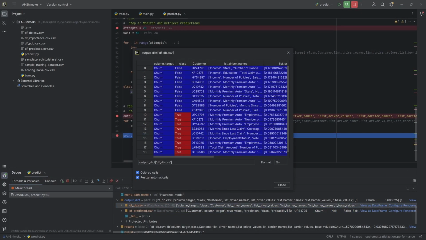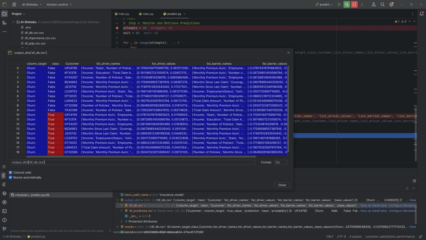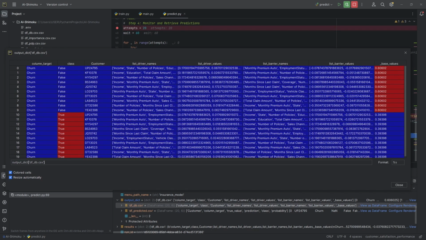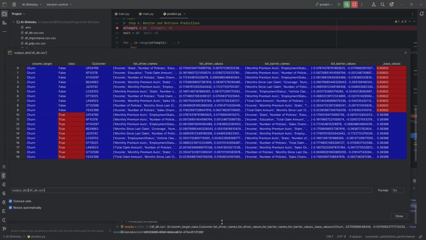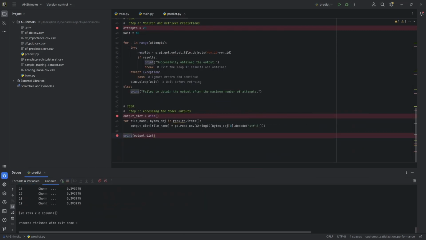Drivers and barriers, DFDB. This data set goes further and provides the determining factors that influence the predictions we saw in DF predicted. This document is essential for discerning which aspects have a greater impact on churn decisions, enriching the understanding of the most significant variables in customer behavior and making them more actionable. With this, we conclude the observation of our resulting outputs from the prediction flow.